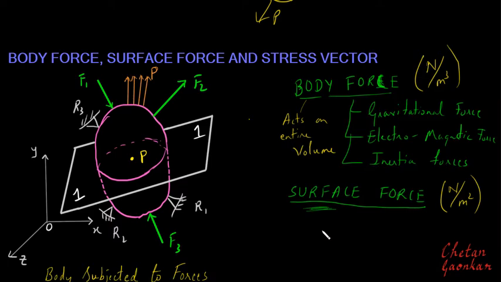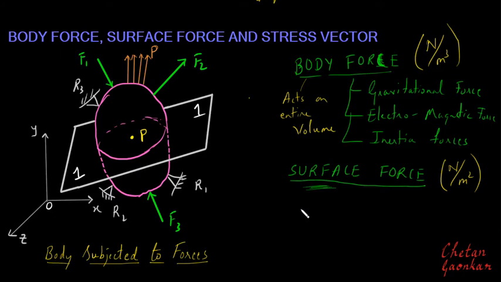And then the third kind of force can be called tractions. Tractions are also surface forces. But if the surface forces happen to act on the actual boundary of the object, then the surface forces can be called traction. Basically, traction is a fancy word for pressure. Traction is surface force per unit area.